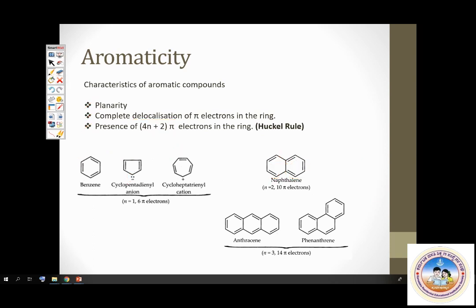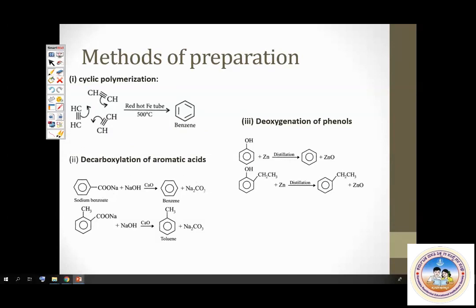Methods of preparation. What are the methods by which benzene can be prepared? One method we have already seen in alkynes, a repetitive method: cyclic polymerization of ethyne gives you benzene. Then 2, decarboxylation of aromatic acids. Decarboxylation means removal of carbon dioxide, and that can be achieved by this reagent, sodium hydroxide and calcium oxide. This is called the decarboxylating agent. That's when you get benzene. And then distillation, reduction. Phenol upon reduction.